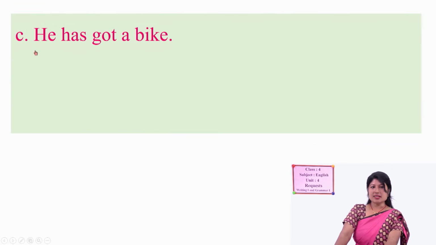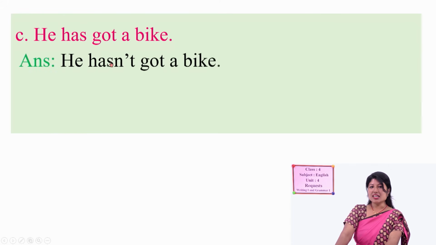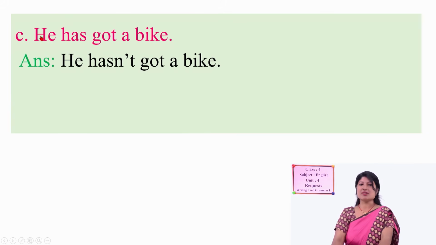After that, number C. He has got a bike. What's the negative form? He hasn't got a bike. He has, so what is added? Not. He has not, right? He has not becomes hasn't. He hasn't got a bike. In this way you can make negative. That is number C.